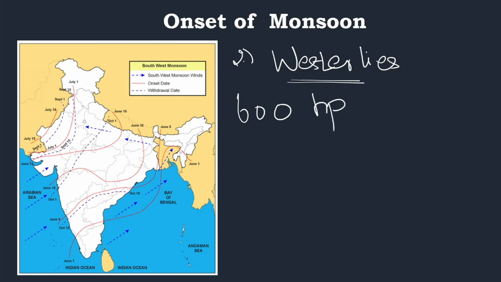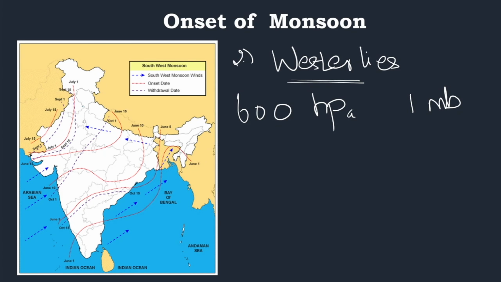So what is this hectopascal? 1 hectopascal is equal to 1 millibar of pressure, because normally pressure is measured in millibars, we know that. So 600 hectopascal is the value. So here we know that 1 hectopascal is equal to 1 millibar of pressure.